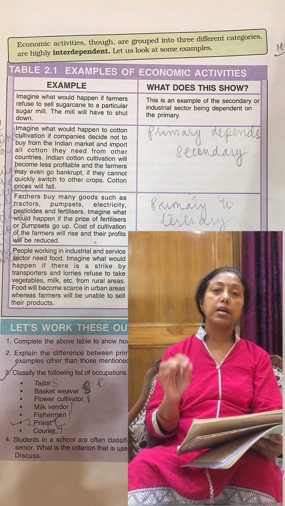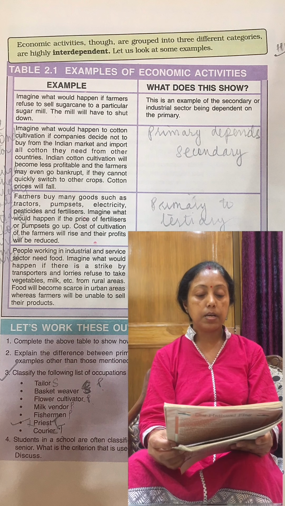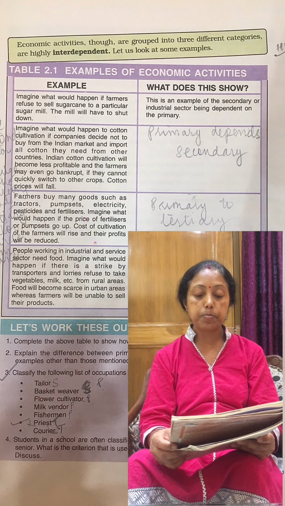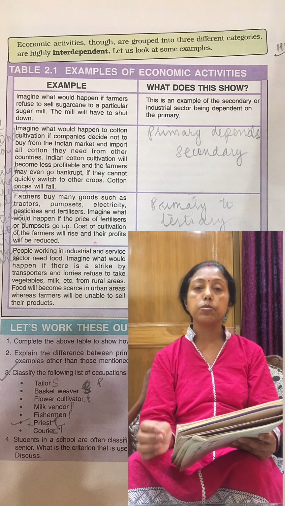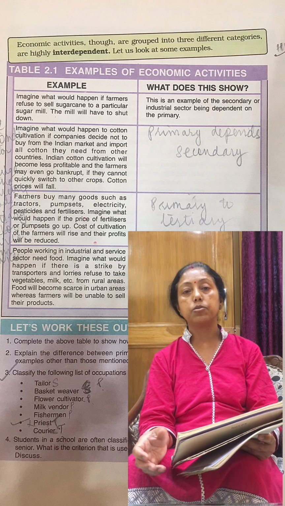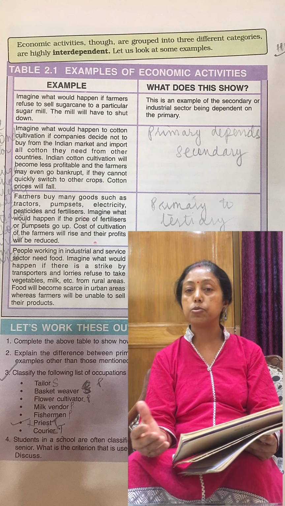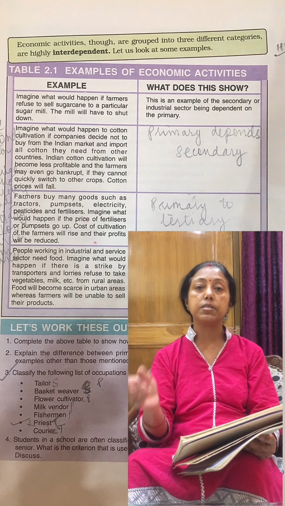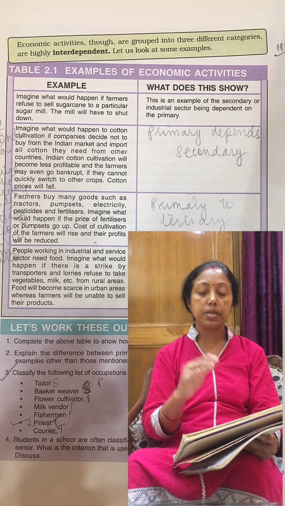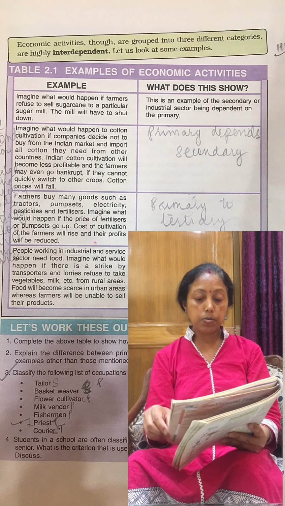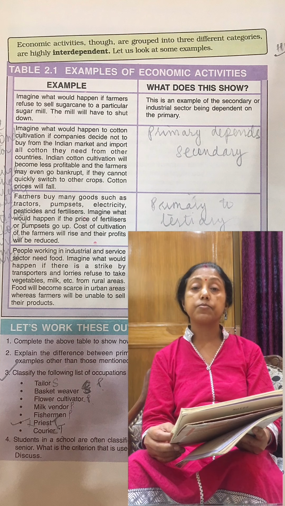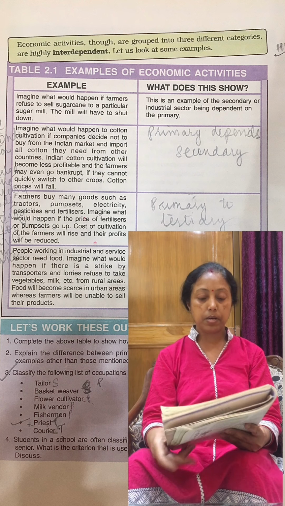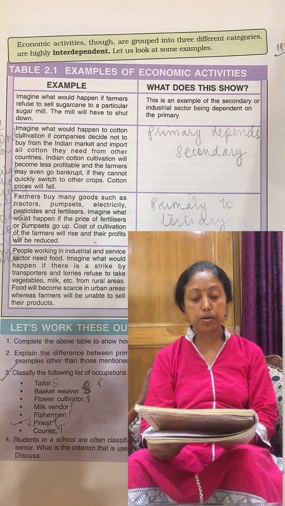This we can write as primary to tertiary. Then third, people working in industrial and services, up till to sell their products. This also is from tertiary to primary. So they are interlinked with each other, primary to secondary and secondary to tertiary. That means tertiary is a final stage which is based on primary and secondary. Now down below some examples are given. You have to classify yourself which one is tertiary, which one is secondary, and which one is primary. You can do it yourself. This is a homework I am giving you.